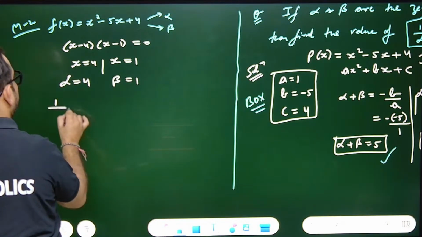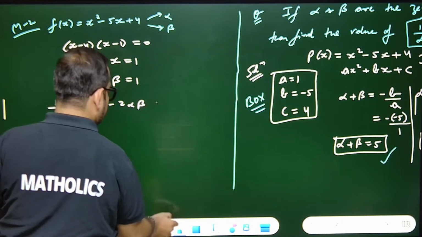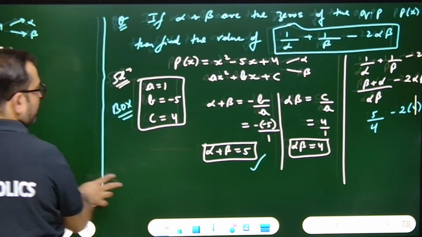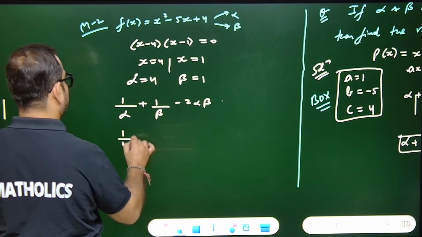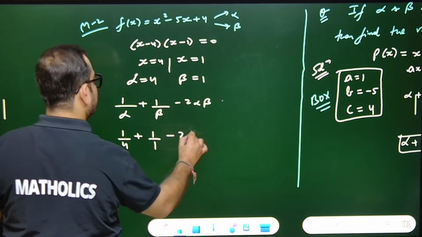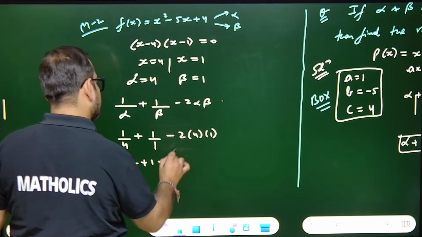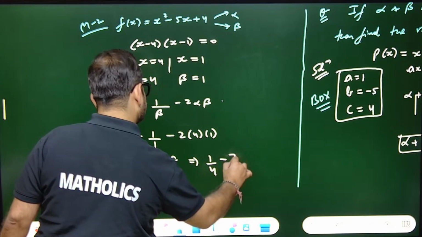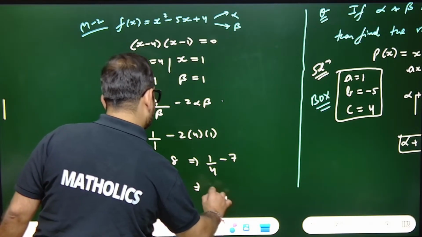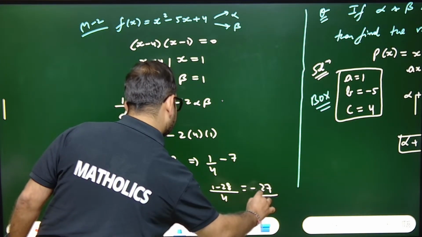So we have to find the value of 1 by alpha plus 1 by beta minus 2 alpha beta. This was the question. So I just put the values. 1 by alpha means 1 by 4 plus 1 by 1 minus 2 into 4 into 1. So it's 1 by 4 plus 1 minus 8, so it will be 1 by 4 minus 7. Take out the LCM 4. It is 1 minus 28, that means minus 27 by 4.